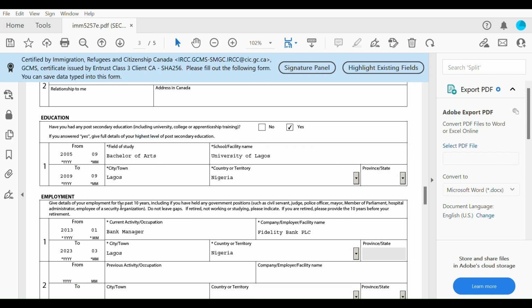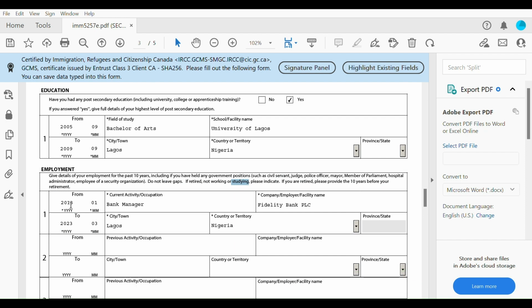employment is for the past 10 years. Don't put for the past 15 years. So whatever you've been doing for the past 10 years, please put all that information here. If you've been a civil servant or a judge, police officer, mayor, member of parliament, if you work in a hospital, administrator, whatever, do not leave gaps, please. If you've retired, if you're not working or you're studying, please indicate.